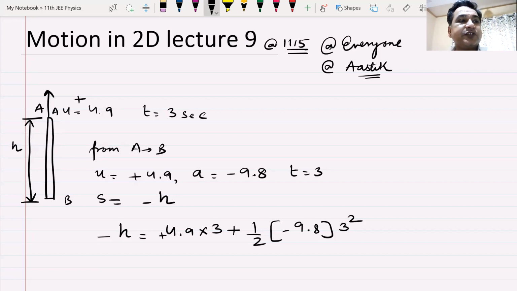Anything else? Any more question that you want to do? Anything else that I can help you with? I'll again give you 5 minutes. Read the entire paper, and from now onwards, what will you do? After the exam, the paper will be sent to you. You go through all the questions, mark the question that you have not done.